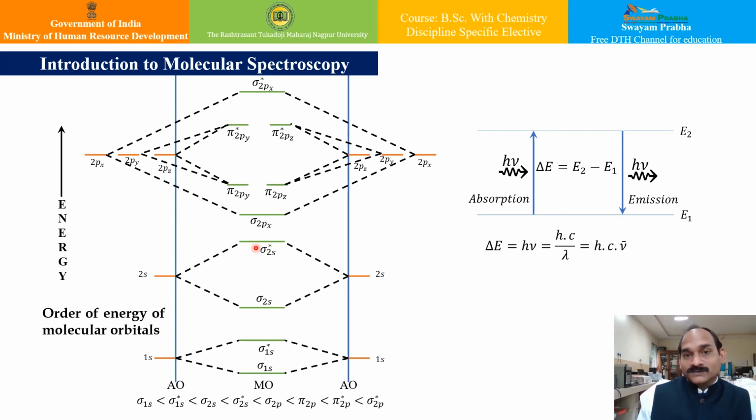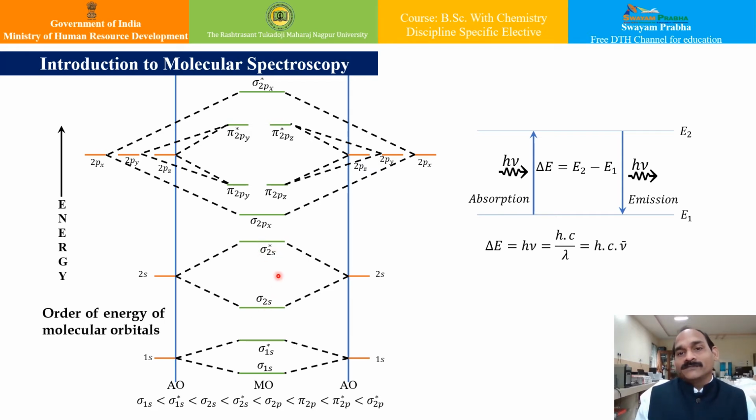One very interesting result is that the bond will break, because whenever an electron absorbs energy and goes from a lower to a higher molecular orbital, it shifts from a bonding molecular orbital to an anti-bonding molecular orbital.